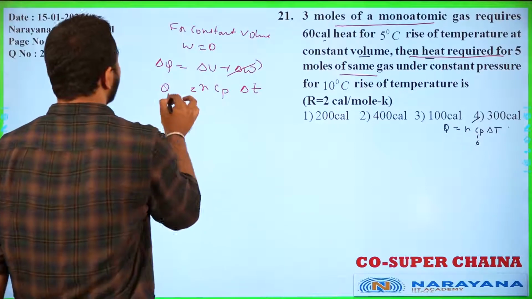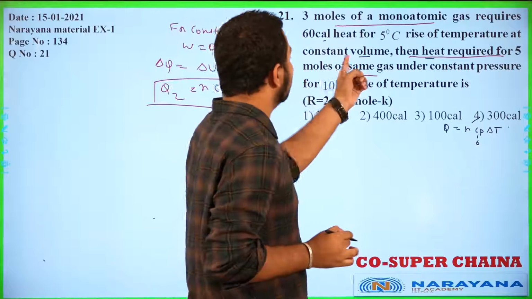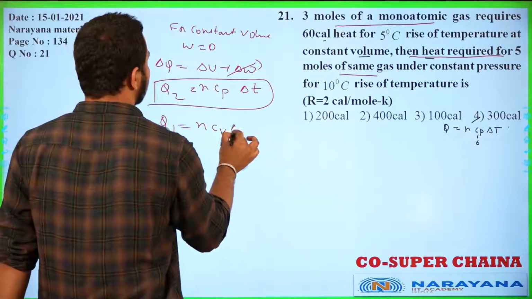This is Q2, which is the required value, and Q1 is given to us as nCv delta T.